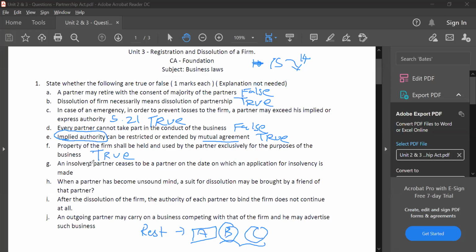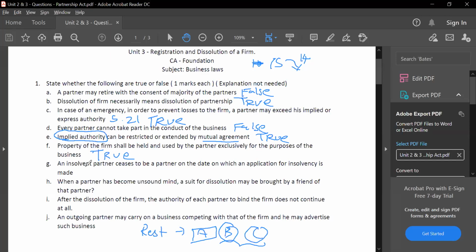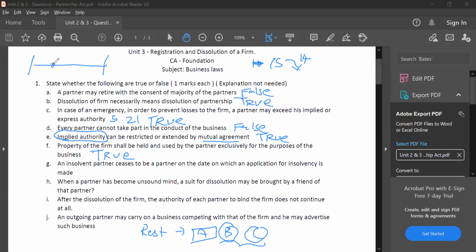Next. An insolvent partner ceases to be a partner on the date on which an application for insolvency is made. So the question here is, let's say this is the timeline. Application for insolvency might be made on, let's say, 10th October, but actually he might be declared insolvent on 10th of December. Now the question is, will he be considered insolvent from the date the court declares him or from the date the application is made? Answer for G, guys. False. The correct answer is false. If you see the provision, it says on the day on which the order for insolvency is received.